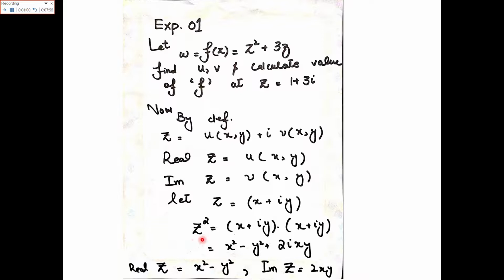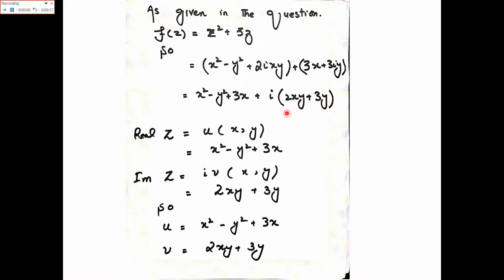So z square would be equal to x plus iota y multiplied by x plus iota y, which is equal to x square minus y square plus 2 iota xy. Here for z square the real part of the complex number is x square minus y square and the imaginary part is 2xy. The second term in the equation is 3z as given. So we will add z square and 3z: x square minus y square plus 2 iota xy plus 3x plus 3 iota y.